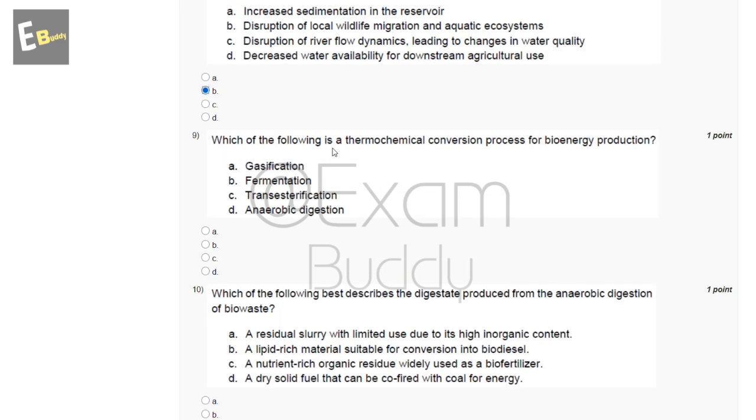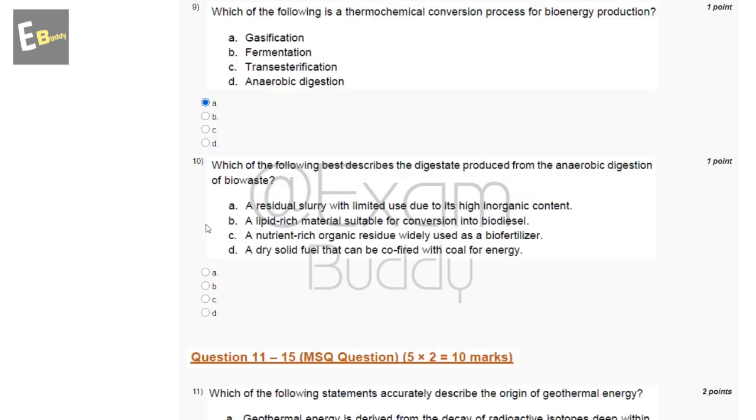Which of the following is a thermochemical conversion process for bioenergy production? So these are the options: gasification, fermentation, transesterification, anaerobic digestion. So the answer of our ninth question is A, gasification. Now let's go to the 10th question.